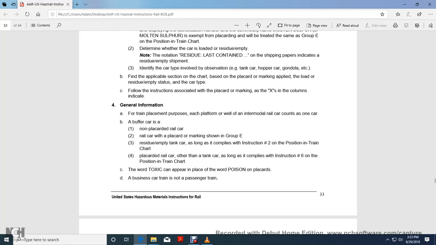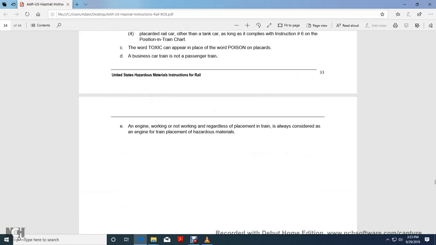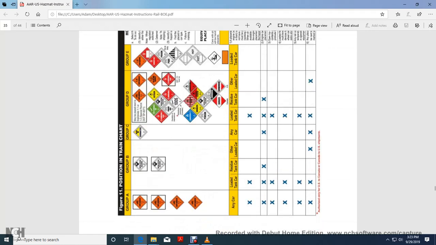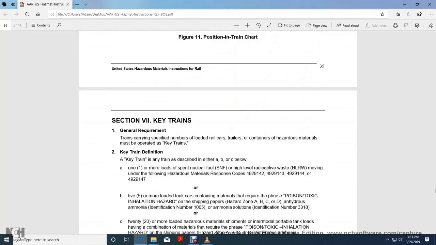A business car train is not a passenger train, and an engine working or not working, regardless, for the placement in the train is always considered an engine in train placement of hazardous material. And it shows a chart of Figure 7.11, position.